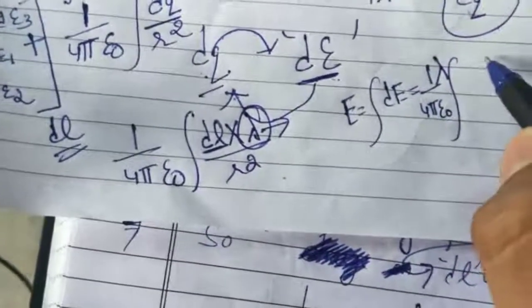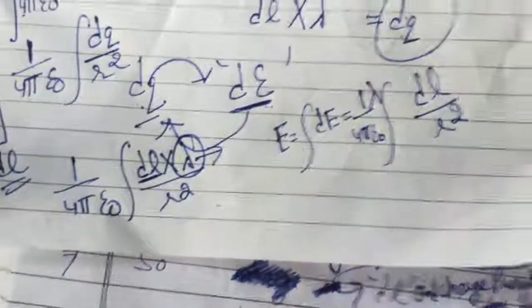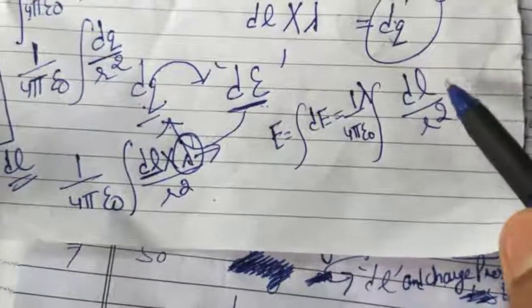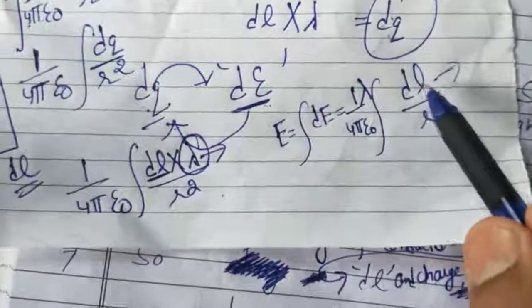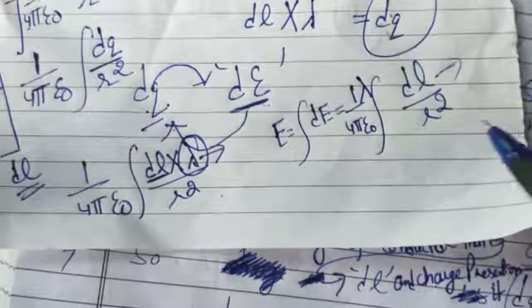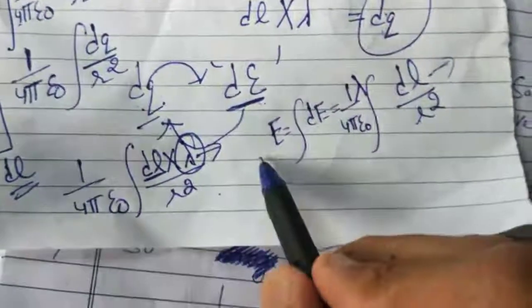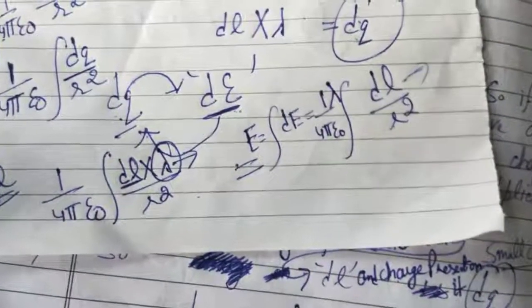What remains? dl and r square remain inside. So this is the total electric field intensity due to a linear charge distribution. We will add dl1, dl2, dl3, dl4, and consider all the distances r1, r2, r3, and we will get the total electric field intensity due to a linear charge distribution.